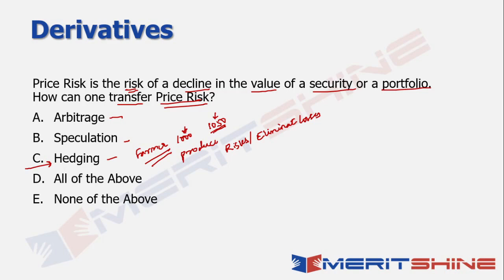So I'm willing to forgo this extra 50 that I might get in order to protect my base price that I'm looking for, right? So I'm trying to eliminate my risks. It may also limit my upside potential, as it is called in these terms. Upside means upar kitna jayega, right? So it basically limits my upside potential, but it significantly cuts down my downside risk, right? Kitna niche gir sakta hai. So even if it goes below 1000, the farmer will still be able to sell at 1000. That's the whole idea. And that, my friends, is basically known as hedging, right?